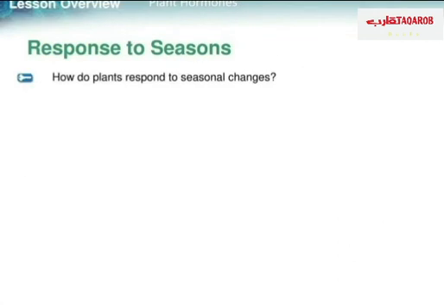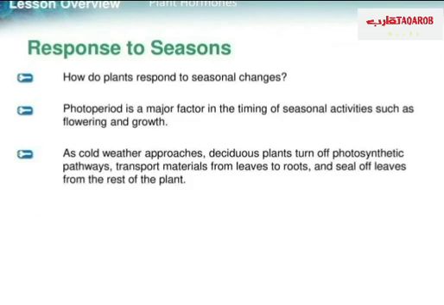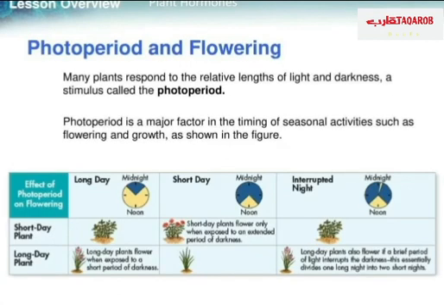We also have a response to seasons. How do plants respond to seasonal changes? The answer is that photoperiod is a major factor in the timing of seasonal activities such as flowering and growth. As cold weather approaches, deciduous plants turn off photosynthetic pathways, transport material from leaves to roots, and seal off leaves from the rest of the plant.